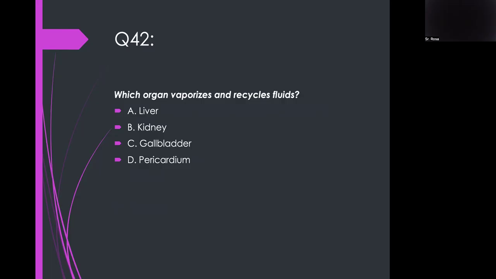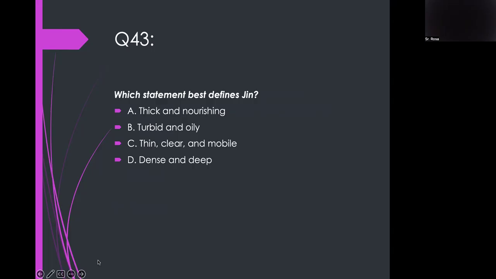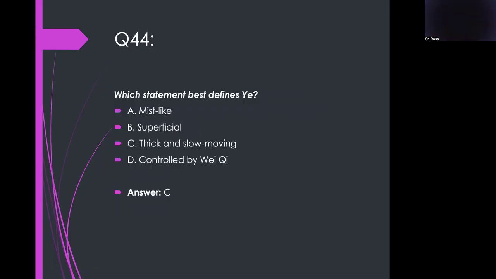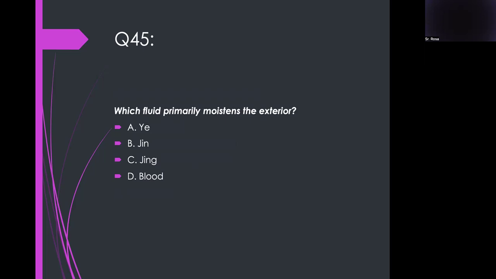Which organ vaporizes and recycles fluids? Kidney. Which statement best defines Jin? Jin is thin, clear, and mobile. Which statement best defines Ye? Thick and slow moving.